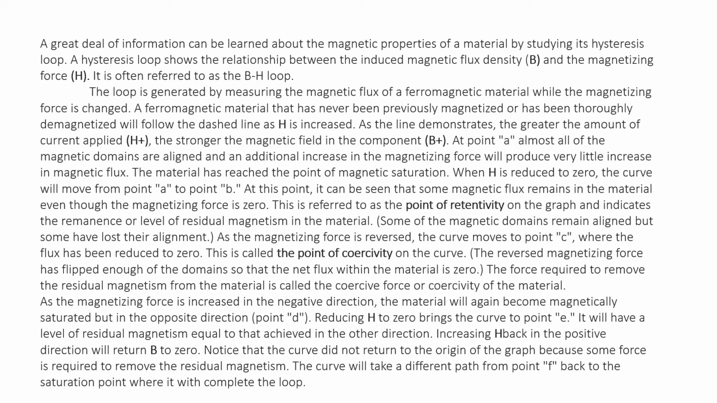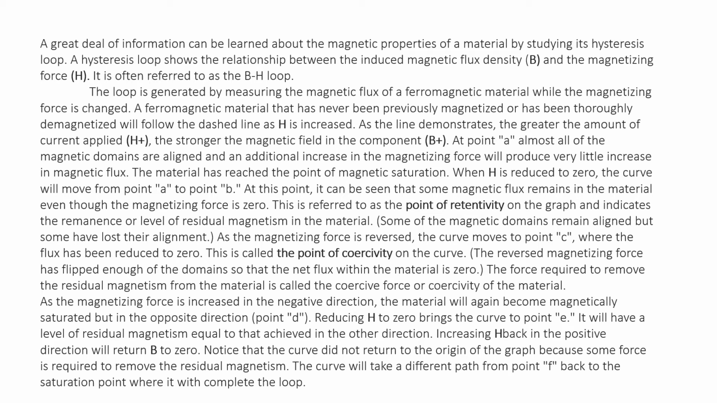As the line demonstrates, the greater the amount of current applied, the stronger the magnetic field in the component. After a particular point, all the magnetic domains are aligned, and an additional increase in magnetic force will produce very little increase in magnetic flux. This is called the point of saturation. So beyond this point, even if you increase the applied current, the magnetic field will not increase, and saturation of the material will be reached.